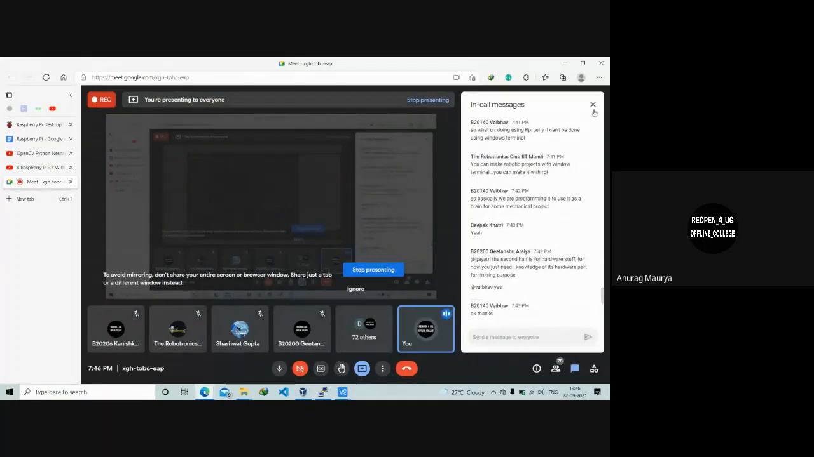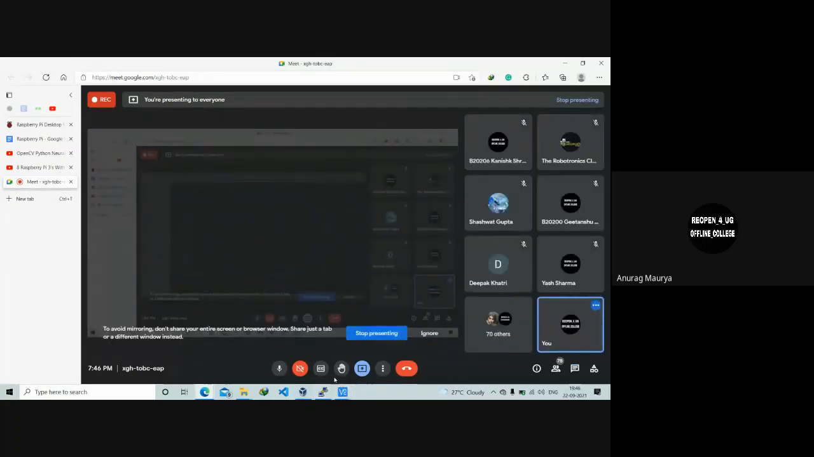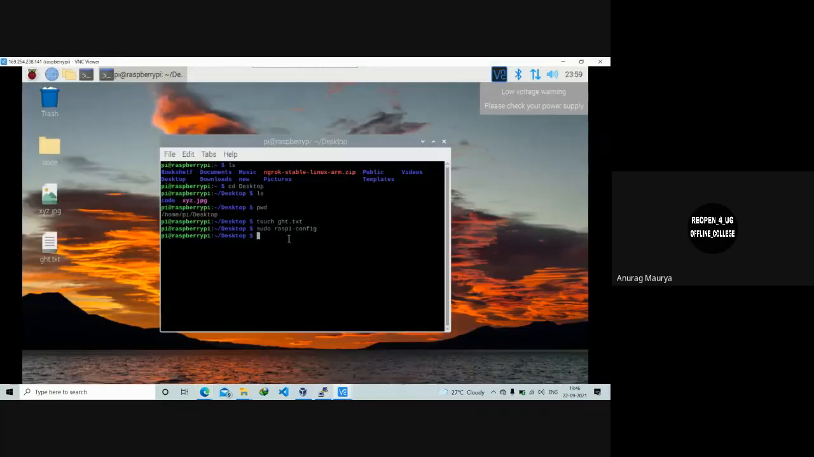Yeah, so there are a few Raspberry Pi specific commands, and one is this sudo raspi-config. If you are wondering what sudo is, it is something similar to administrator on your Windows. Yeah. So the next stuff is how to code on a Raspberry Pi.